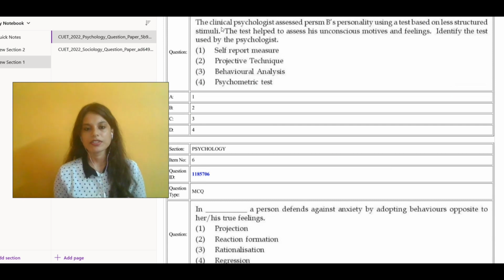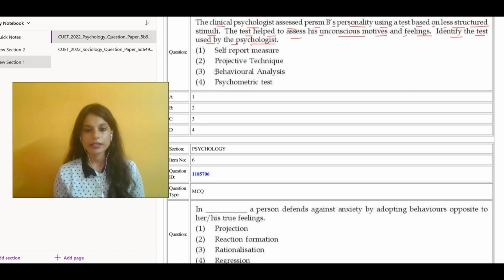The next question says the clinical psychologist assessed person B's personality using a test based on less structured stimuli. The test helped to assess his unconscious motives and feelings. We have to identify the test used by the psychologist.